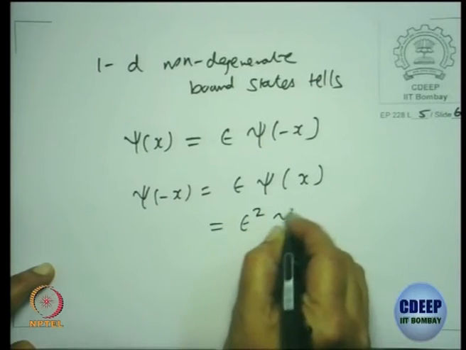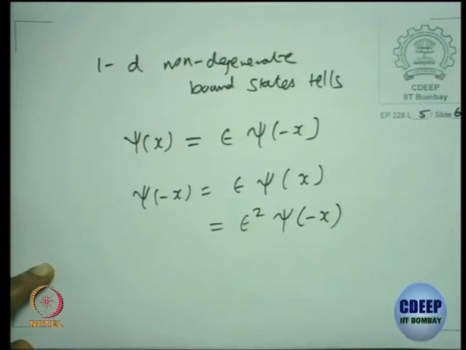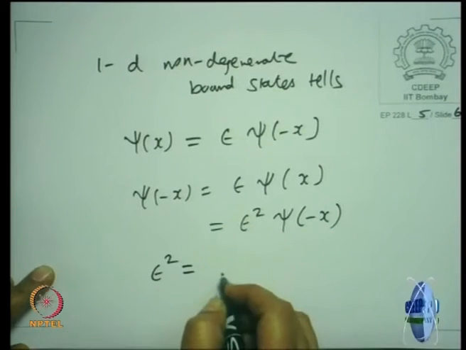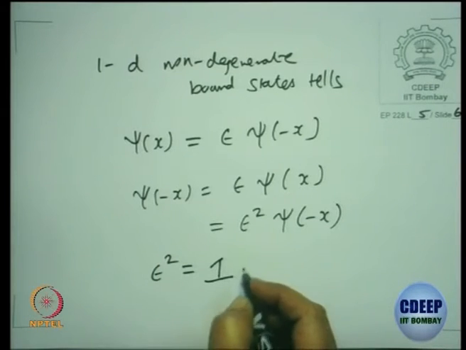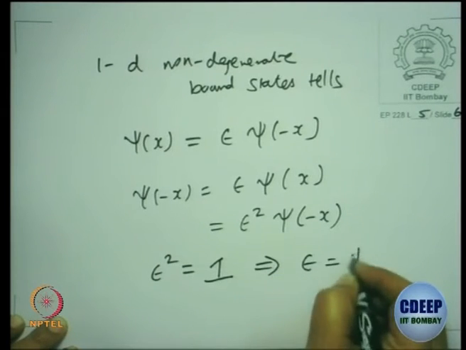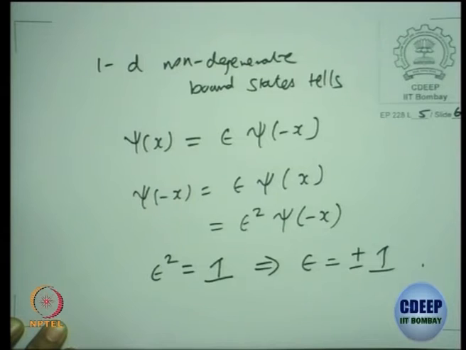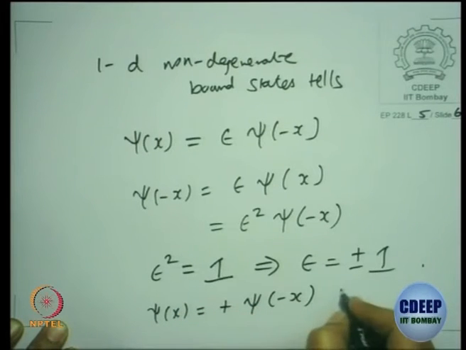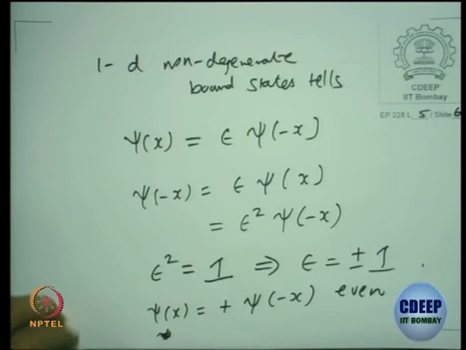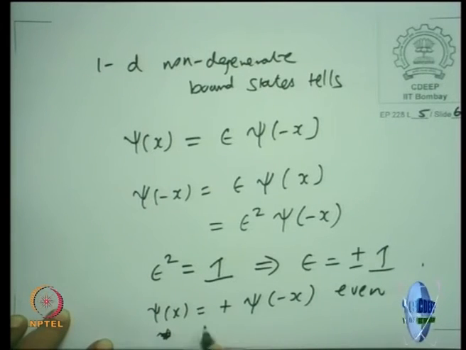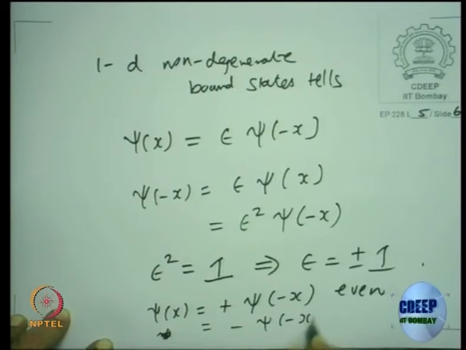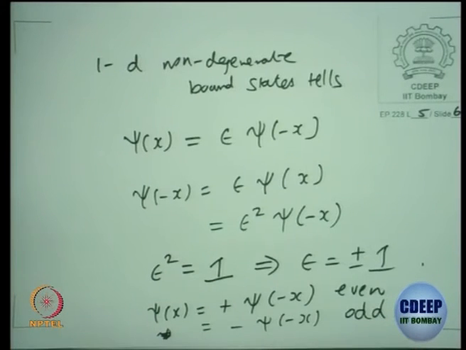It will become epsilon squared psi of minus x. So epsilon squared has to be 1, which implies epsilon has to be plus or minus 1. The plus 1 will correspond to psi being even, psi of x, and the minus 1 will correspond to psi as odd. So I didn't do anything.